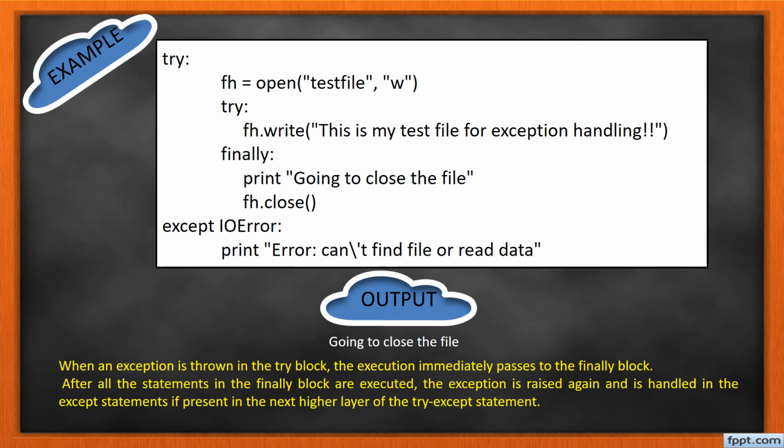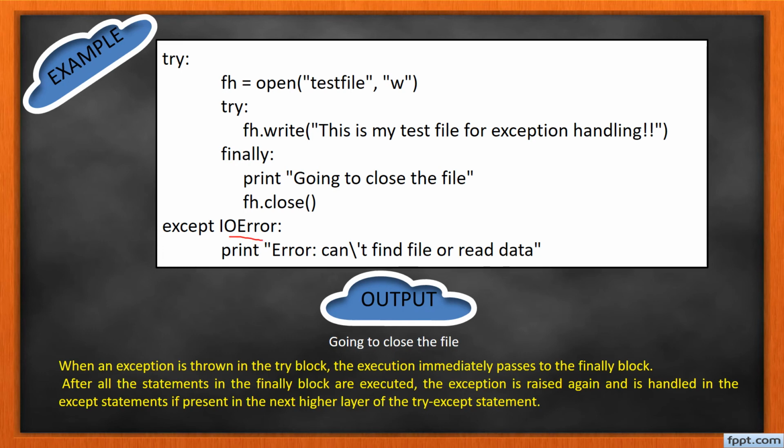Then let us see an example for this. Here I am going to open a test file in writing mode, where I am going to write to the file. This is my test file for exception handling. In the finally block, I am going to print that I am closing the file, and I am going to raise an IOError here.